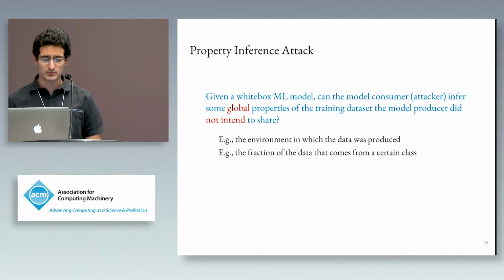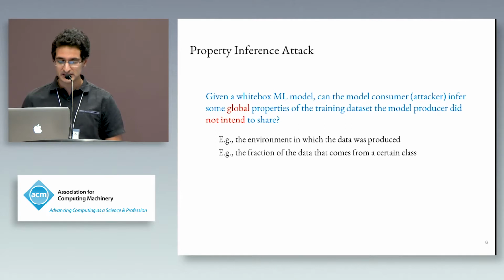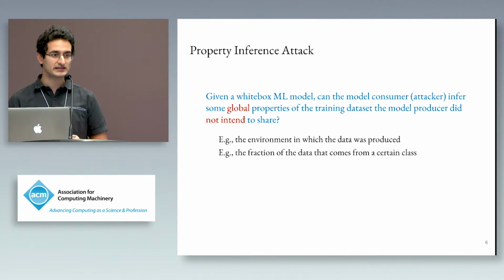Now, what are global properties of a training dataset? Some examples are the sort of data distribution that the training dataset has, some skew towards any particular attribute, or the environment in which a particular dataset was produced. And these affect the data in particular ways, which we can infer from the model.